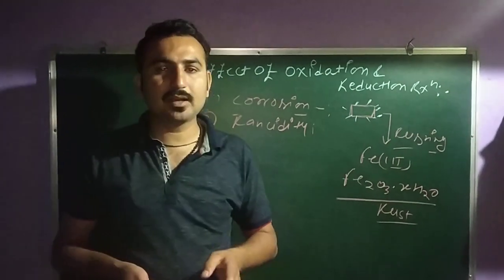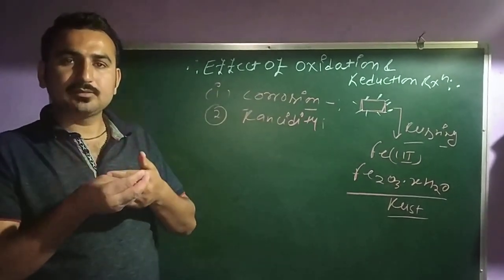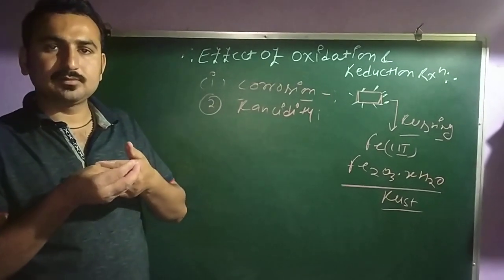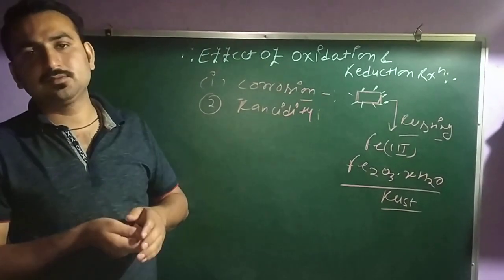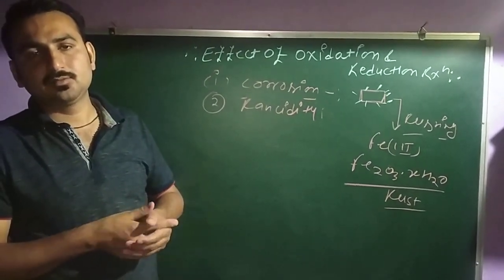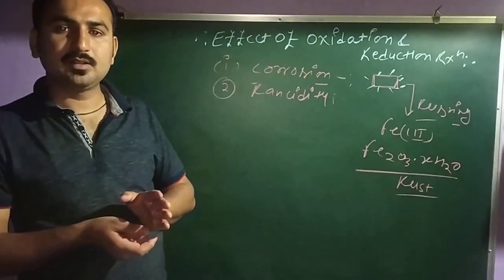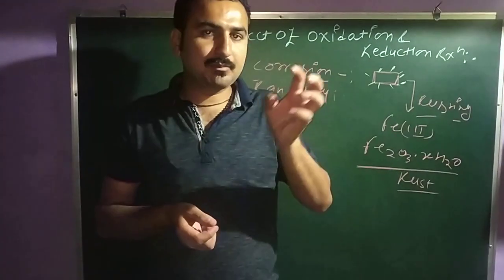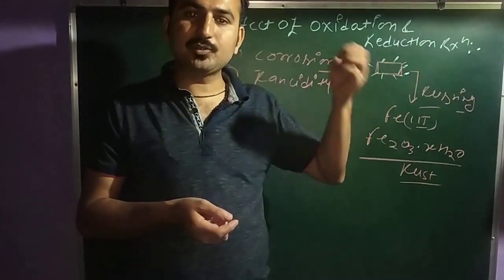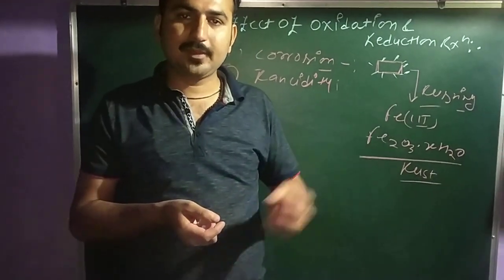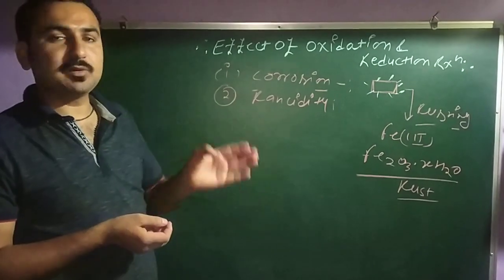And the same thing, you have the copper metal. Your copper metal has a greenish coating. So this greenish coating is also called corrosion. For example, you have your silver. Silver gets a black coating due to coming in contact with air, oxygen, and moisture. So this black coating on the silver is also known as corrosion.